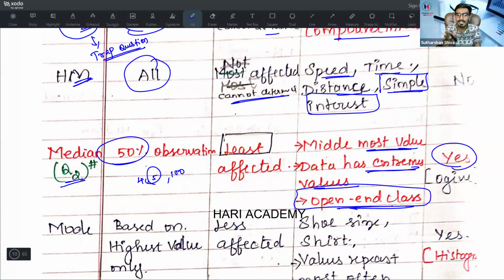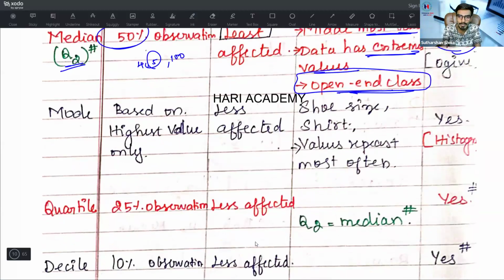Will there be any graphical representation? The answer is yes. What is the graphical representation? How can you find it? The curve is known as ogive curves. That is a cumulative frequency distribution.